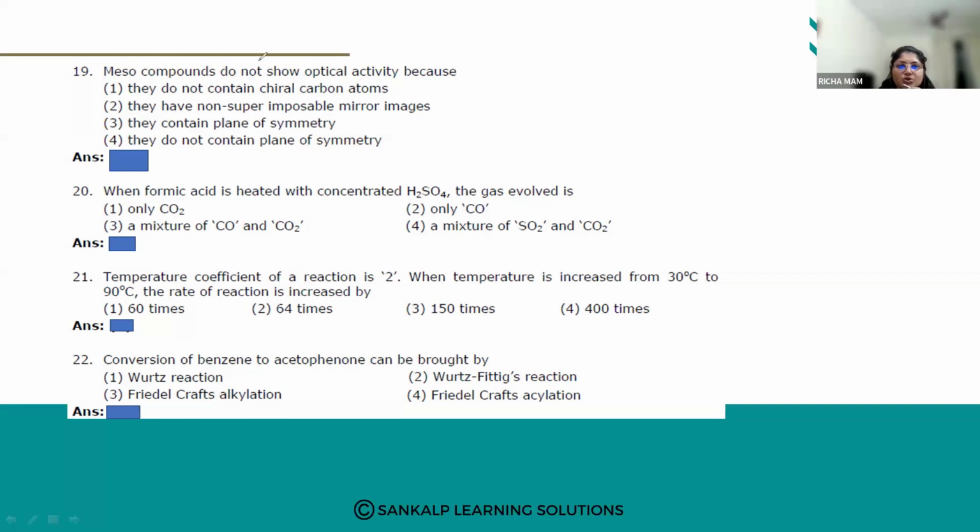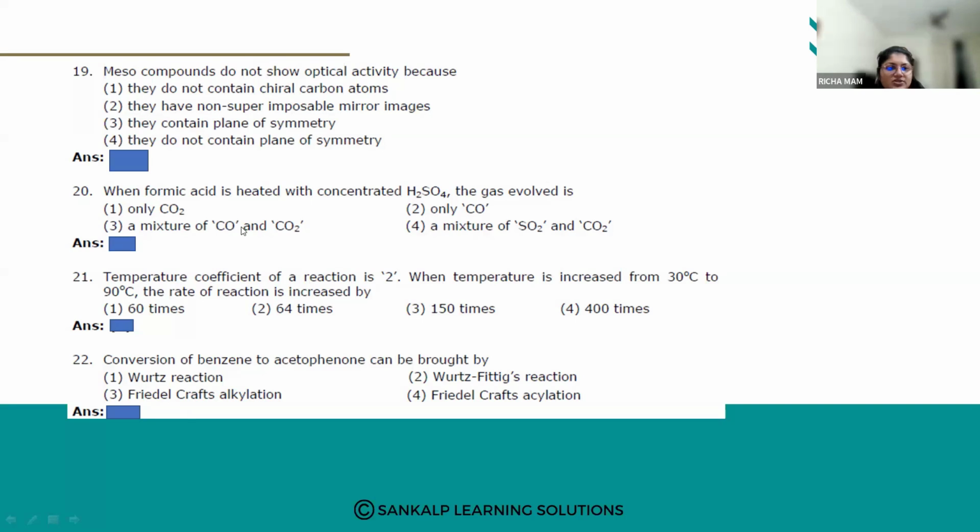Meso compounds do not show optical activity because: one, they do not contain chiral carbon atoms; two, they have non-superimposable mirror images; three, they contain plane of symmetry; four, they do not contain plane of symmetry. Meso compounds do not show optical activity because... Why do meso compounds not show optical activity?